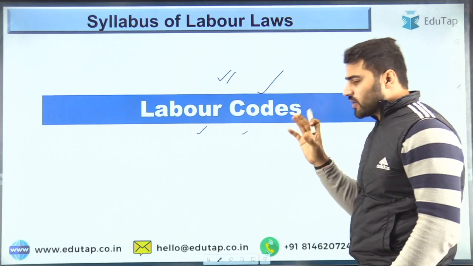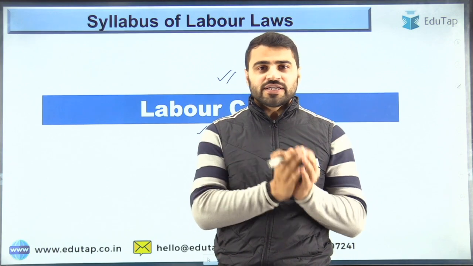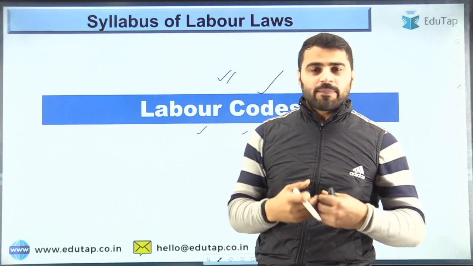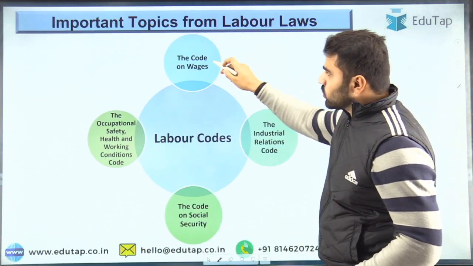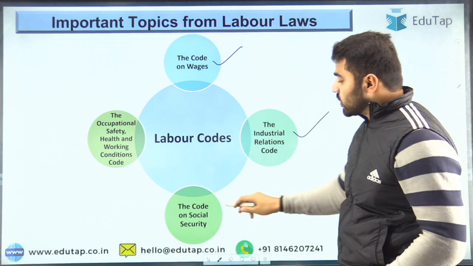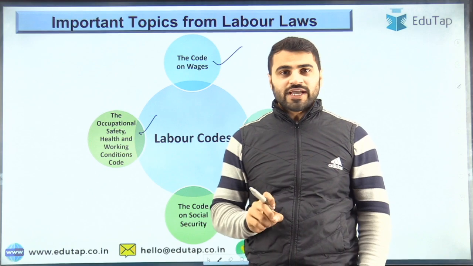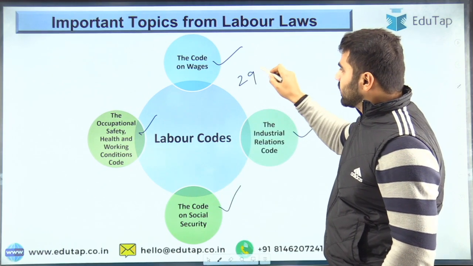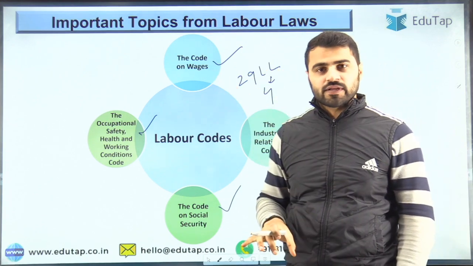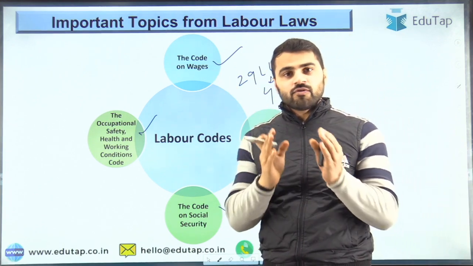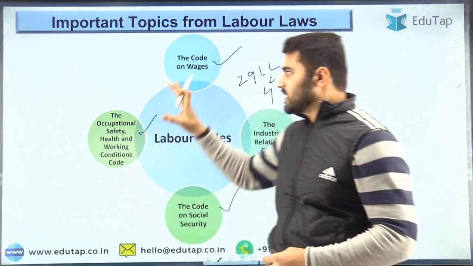But again, if you have covered the syllabus of IR and labor law that we have just discussed, and if you have sufficient time, guys, you can go for the labor codes. You can prepare the labor codes. Here you can see these are the 4 labor codes: the Code on Wages, the Industrial Relations Code, the Code on Social Security, and the Occupational Safety, Health and Working Conditions Code. As you all know, 29 labor laws have been subsumed into these 4 labor codes. So if you have sufficient time and have covered the syllabus of IR as well as the 6 labor laws, then you can go for these labor codes.